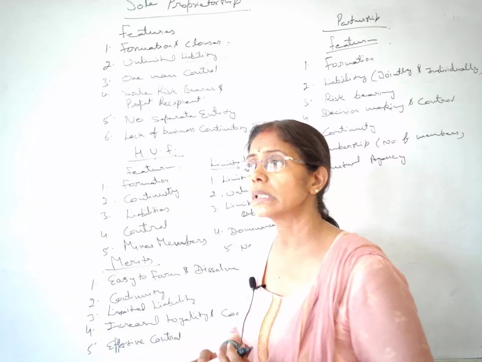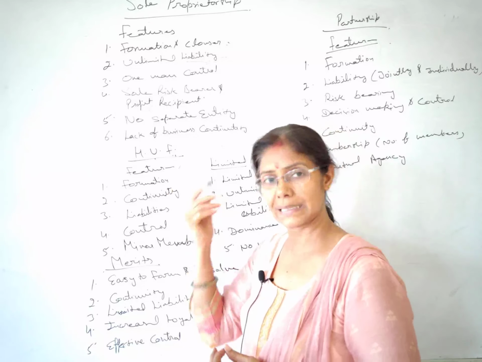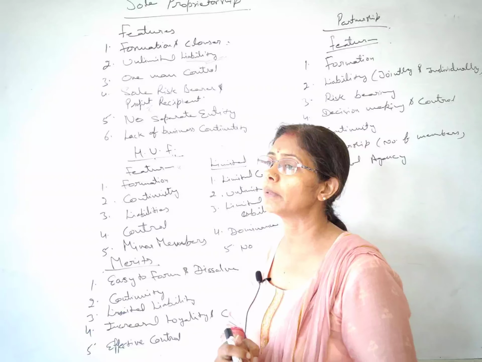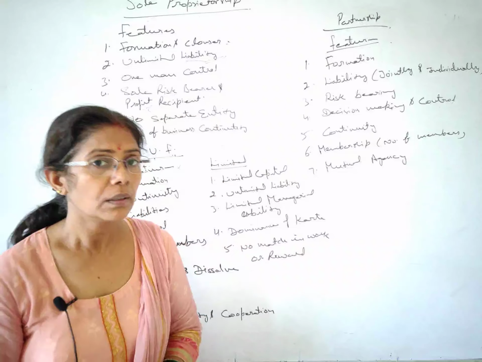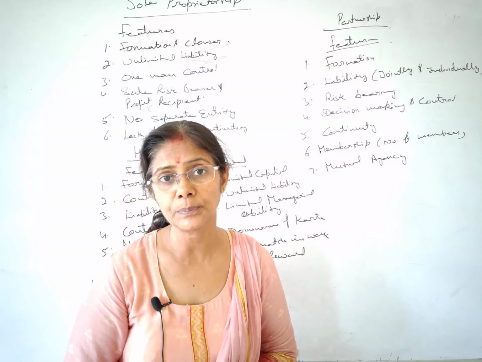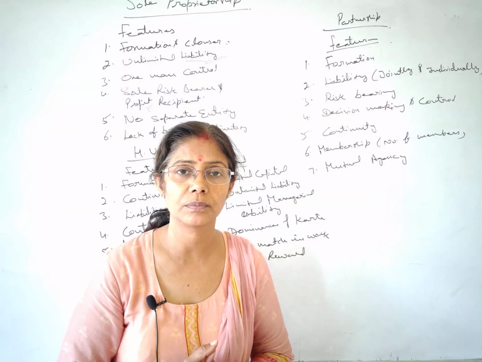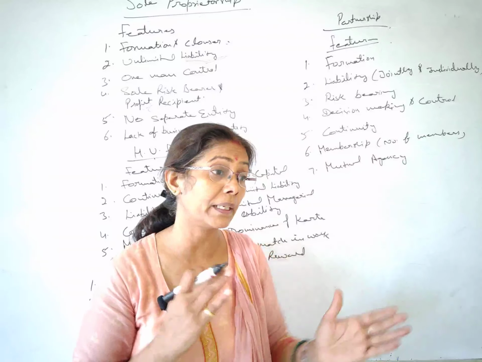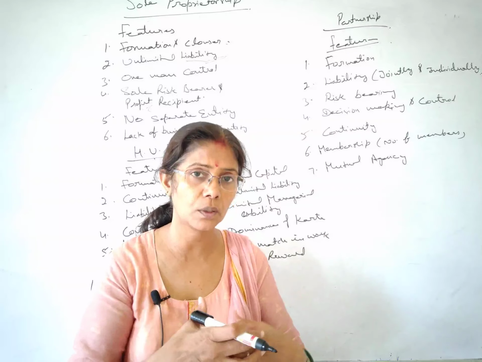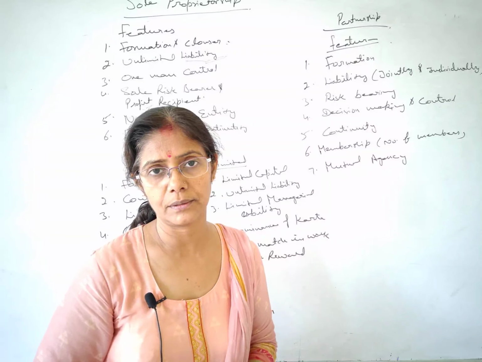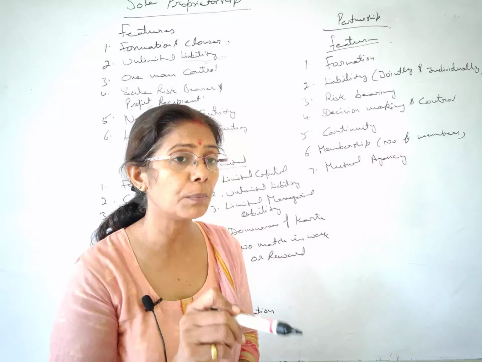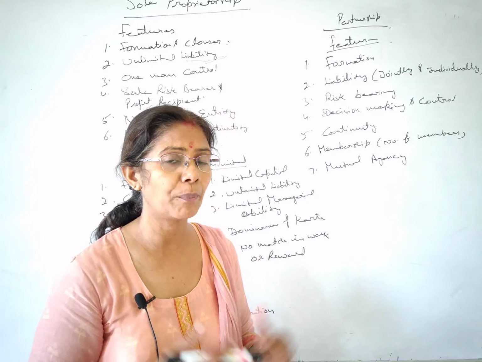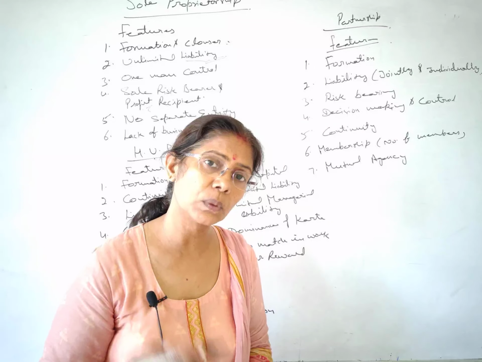Okay, one more thing, students, how this has been established, what are the requirements, how one can form a Hindu undivided family, what we need. So we need two male members in any family and some ancestral property. Some ancestral property means your forefathers' property, the property of the elders in the house. Including that, and two male members are there. They can start this business HUF. It means the minimum number of people we require to form HUF is 2, and maximum there is no such limit. That depends upon the male members of the family.